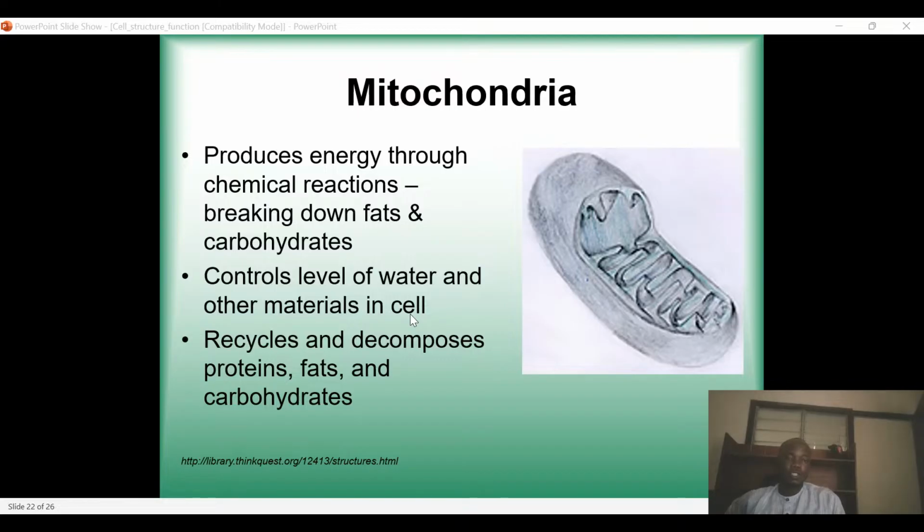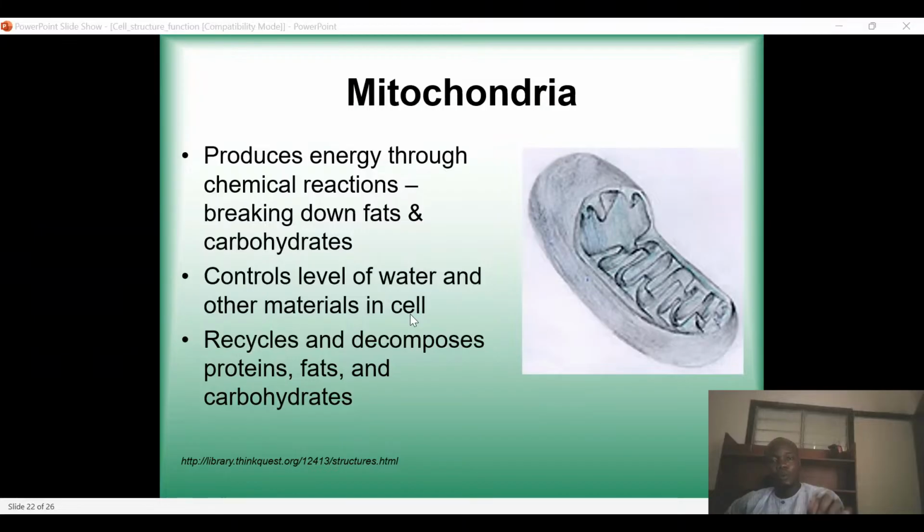And how is this energy produced or generated in the mitochondria? It is through aerobic respiration. What is aerobic respiration? That is the breaking down of food products in the presence of oxygen to generate energy.